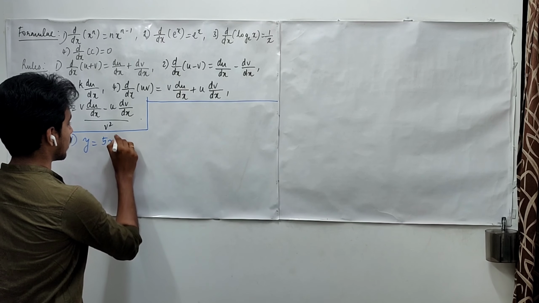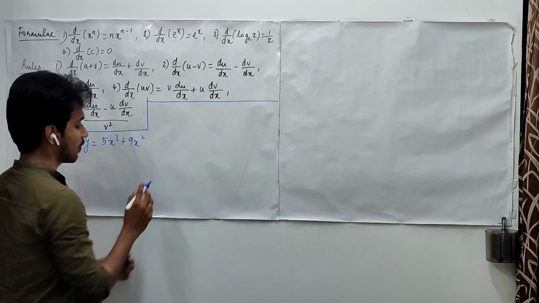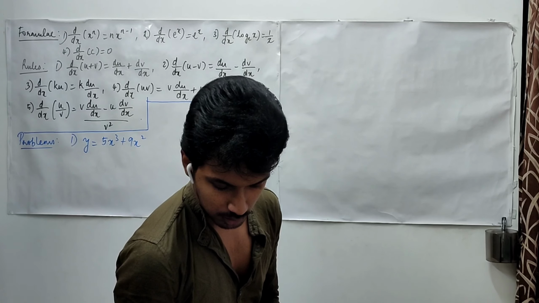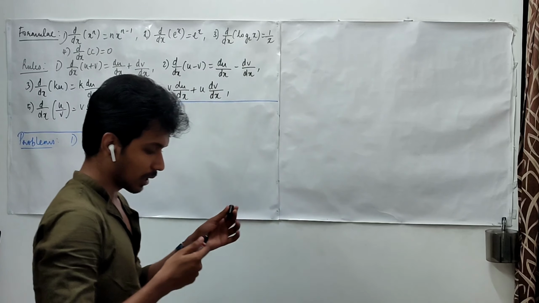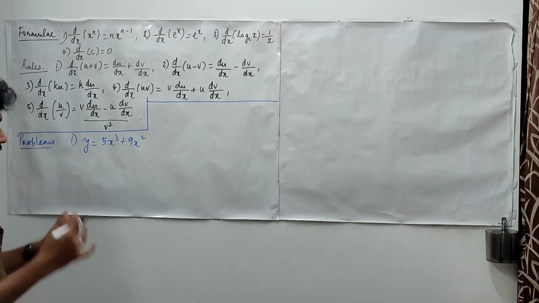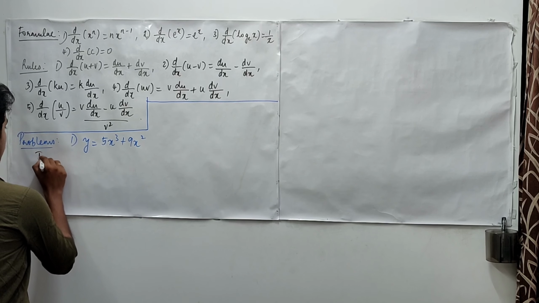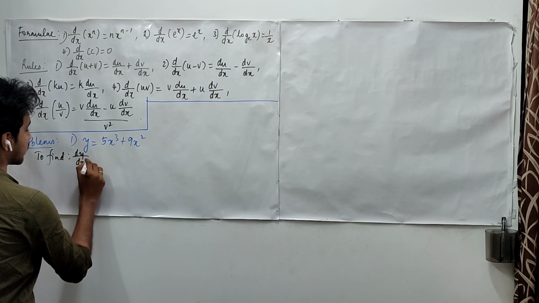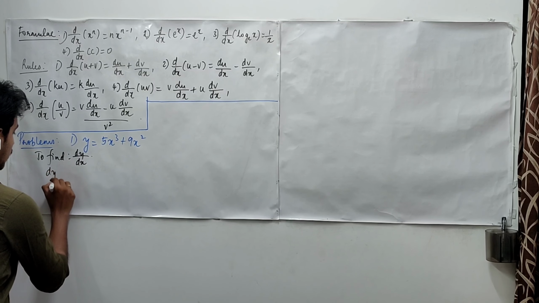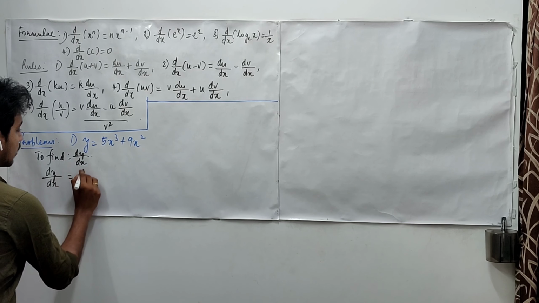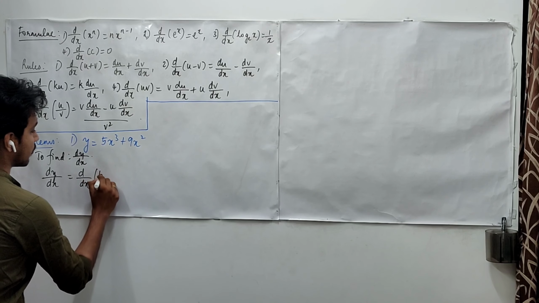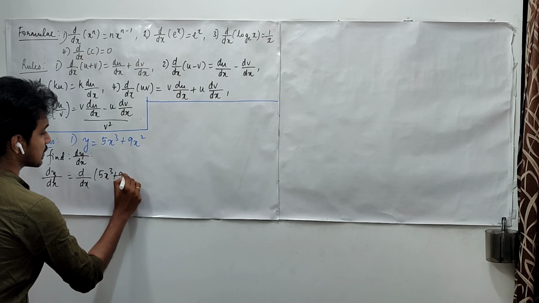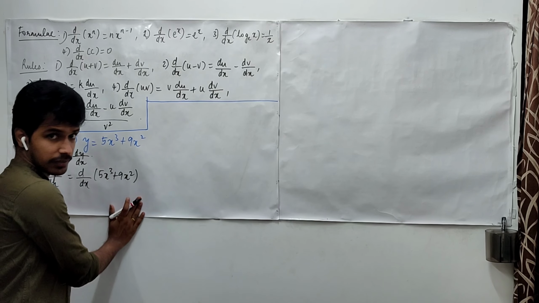How are we going to do it? Let me do it completely, step by step. We need to find out dy upon dx. So dy upon dx means d upon dx times of 5x cube plus 9x square.